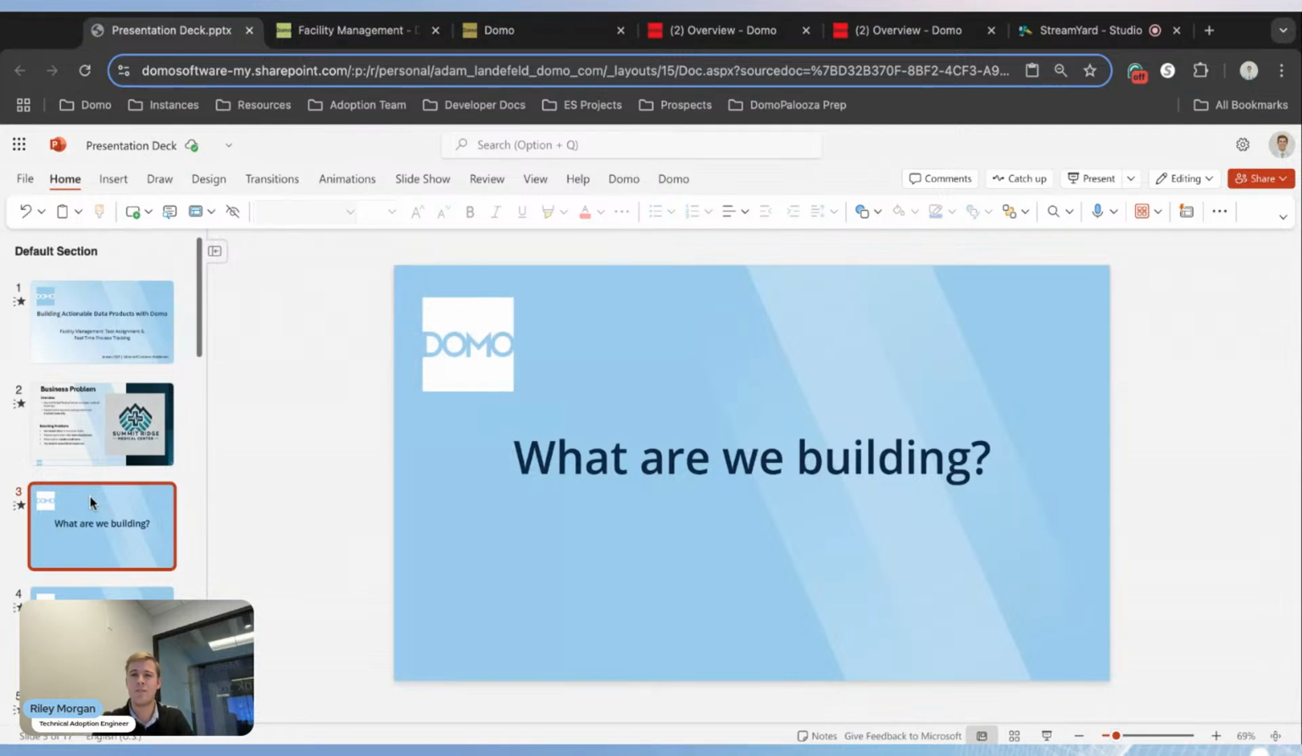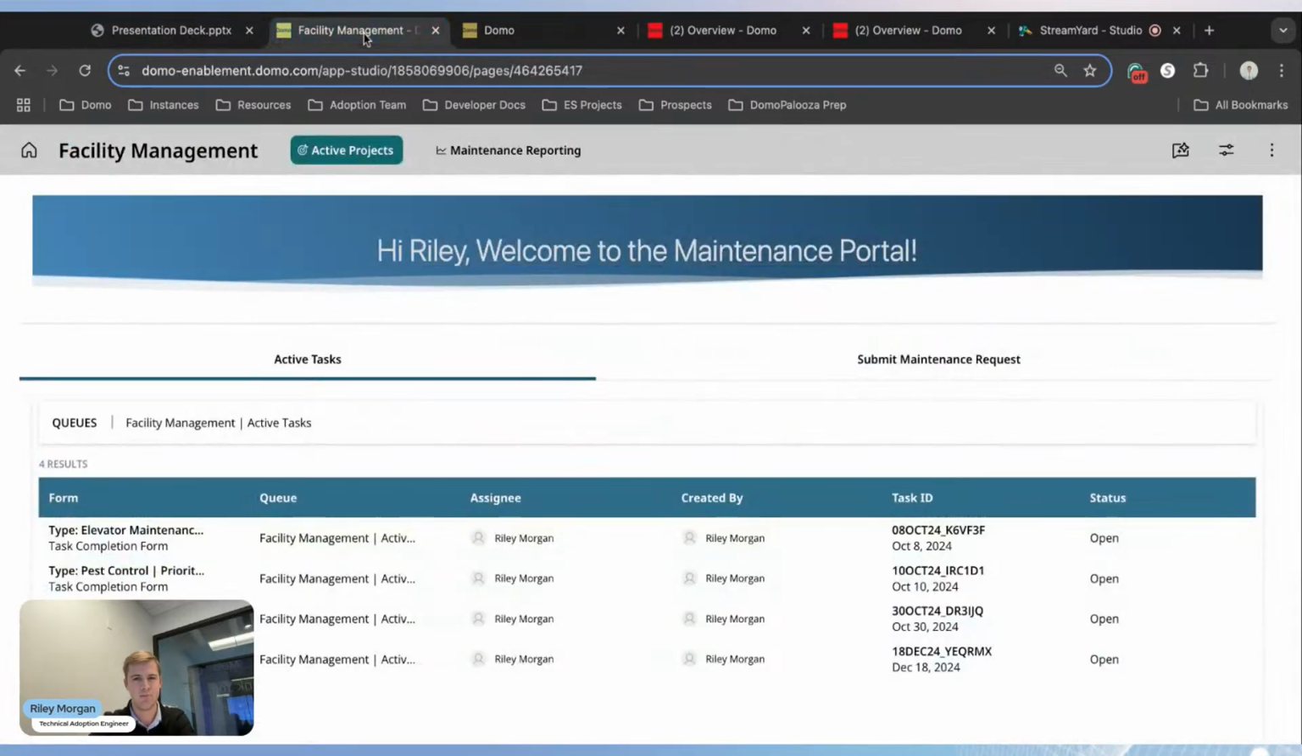And so with that kind of problem overview, I want to quickly walk through the solution that we're going to build today. What I'm showing here is an App Studio app in Domo. How this is being used is it's a facility management maintenance portal. So we get to direct all of the facility management team and managers to one centralized location. And on this landing page, they're able to see this task and queue center, where they can have access to all the active tasks that are assigned to each individual.